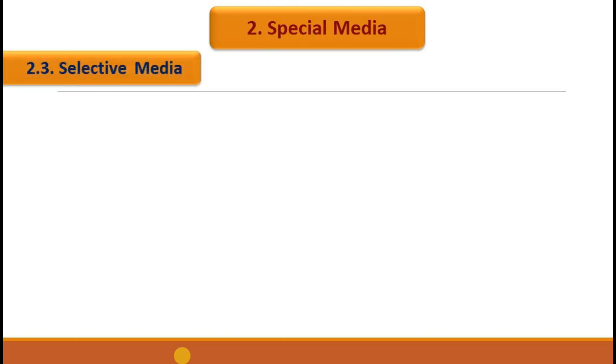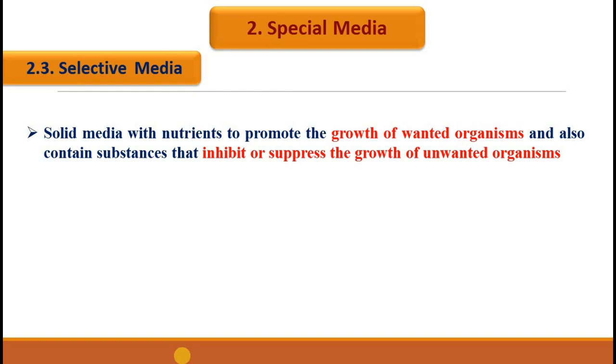The third type of special media is selective media. Selective media are solid media. In the case of enrichment media, we said it is liquid media which is supporting the growth of wanted organisms and suppressing the growth of unwanted organisms. The difference of selective media from enrichment media is that it has a solid consistency, but the function is the same. So selective media are solid media that contain nutrients to promote the growth of wanted organisms, and they also contain substances that inhibit or suppress the growth of unwanted organisms.